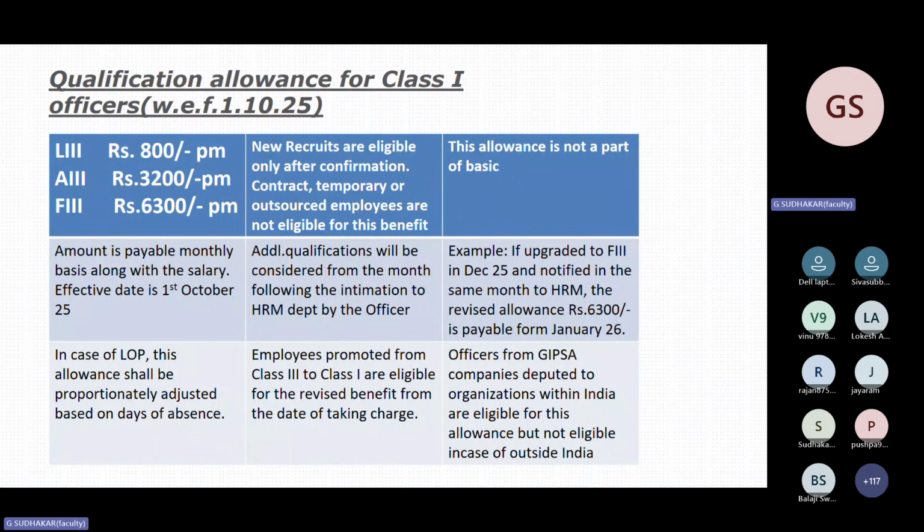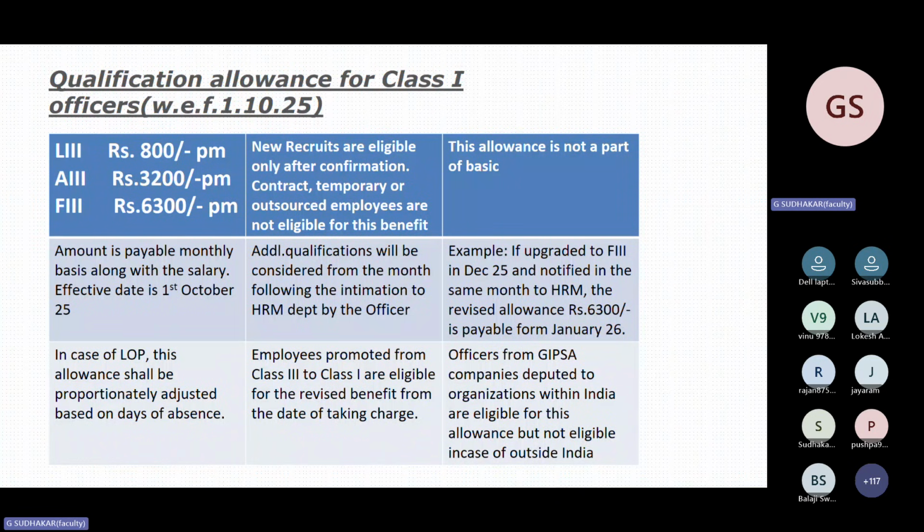So they clearly mentioned that for promotees from class 3 to class 1 it is from the date of taking charge. But for officers, it is not from the date of passing the exam, it is from the intimation to HR, and following that month the amount will be released through salary.